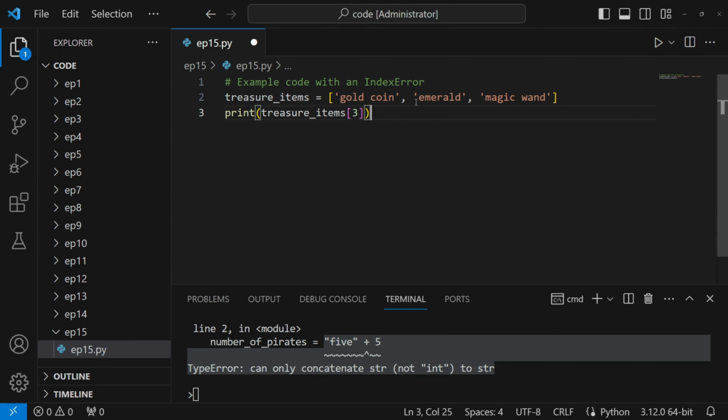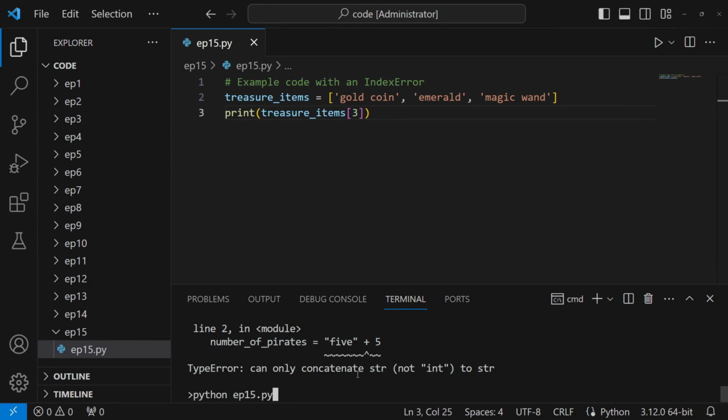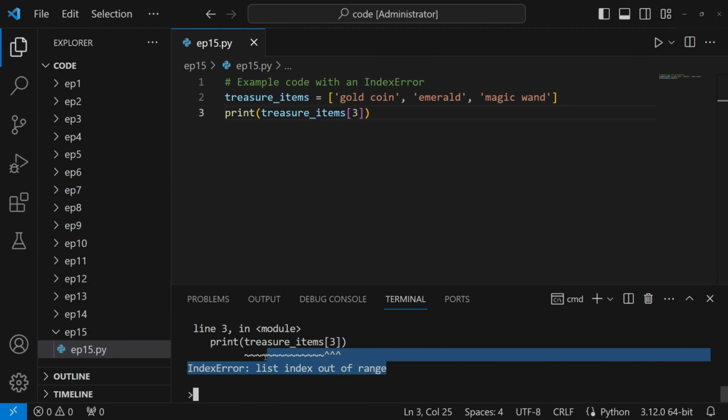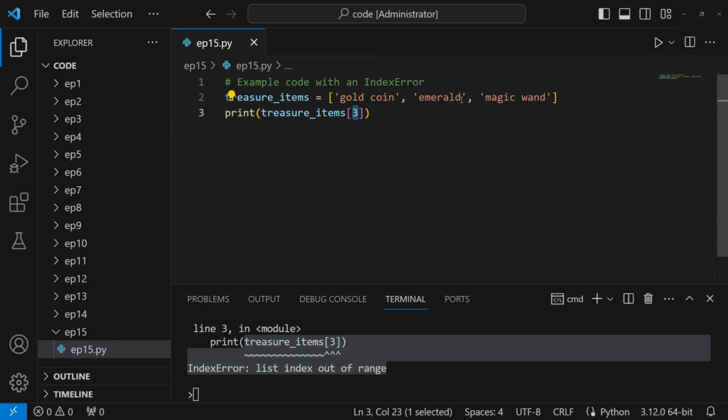Finally, we come across the index error, the overambitious squirrel of the group. This error scurries in when we try to access an index in a list or tuple that's out of range. In our treasure list, we only have 3 items, but we reached for the 4th. The index error squirrel pops up to tell us, hey, that's too high for me to climb.